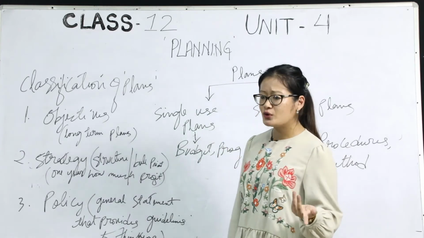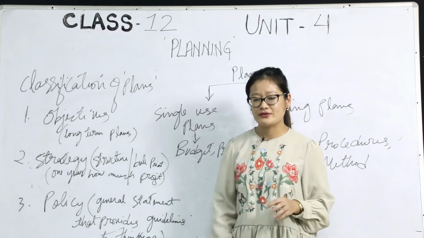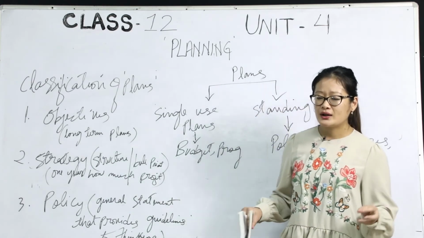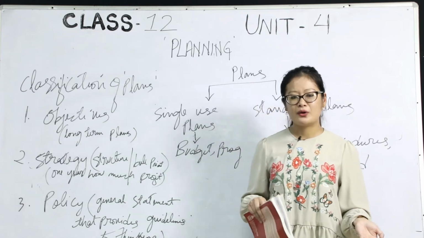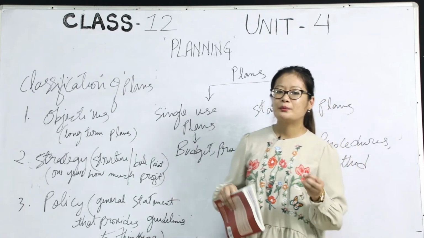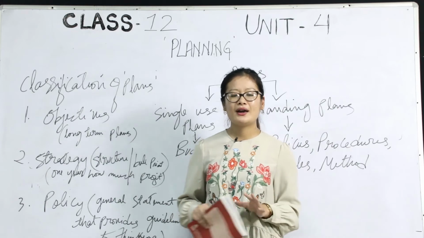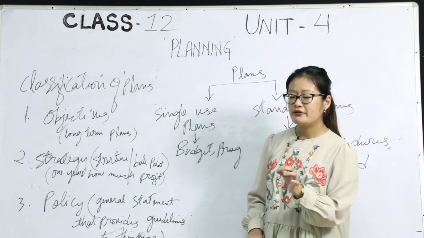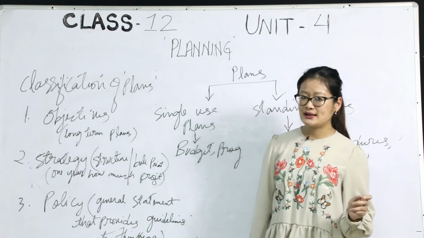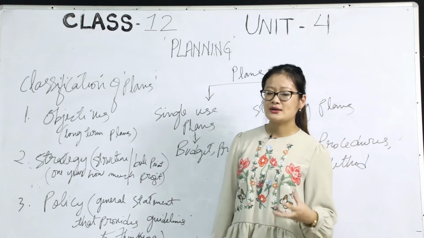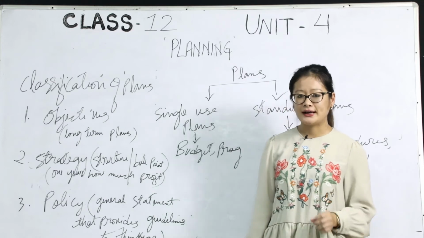And also, while fixing the price of certain commodities, whether it will be high, low, medium, or whatever, whether the price will be fixed or not, all those decisions are related to the policy. So through policy, the planning process always sees the end result.